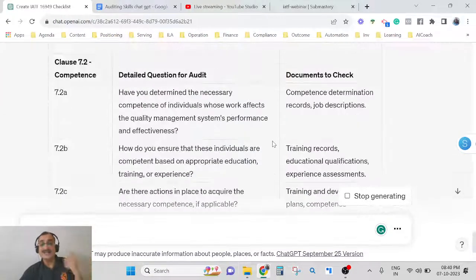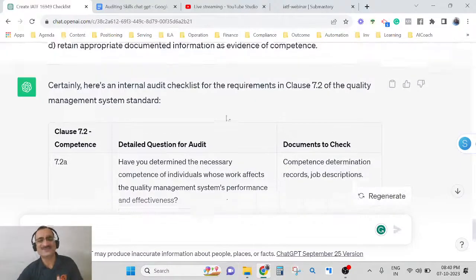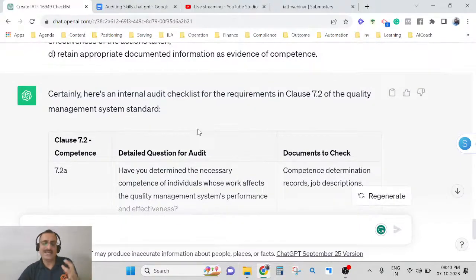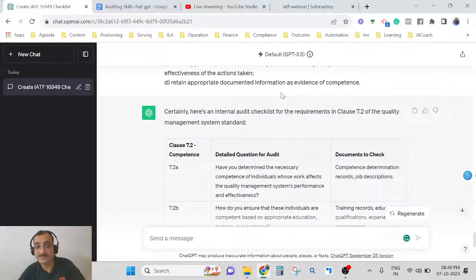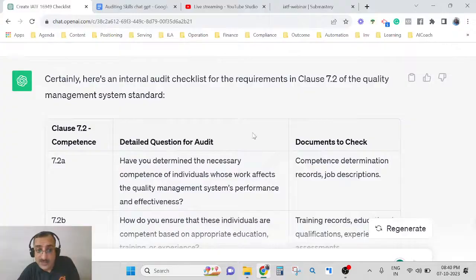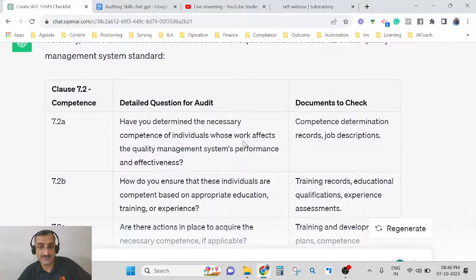Okay, can you see what it has done? आप देख रहे हो इसको? I haven't told ChatGPT to come up with a tabular form. I haven't told ChatGPT to come up with the documents to check, right? But it has remembered my old commands, because we are in the same window. So it has understood what I'm trying to ask. It is also giving me subclause 7.2a what to ask, 7.2b what to ask, although that is not mandatory, but आप ये देखो कि ये भी दे रहा है.